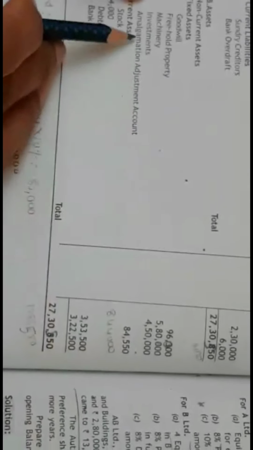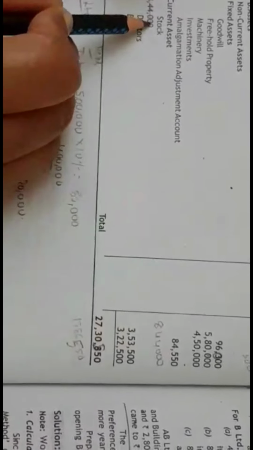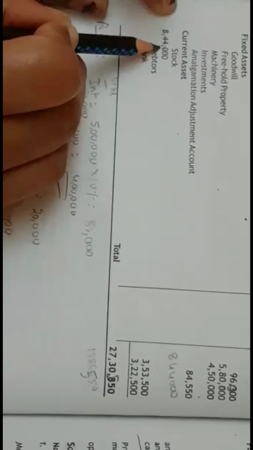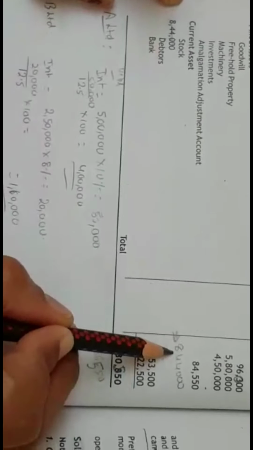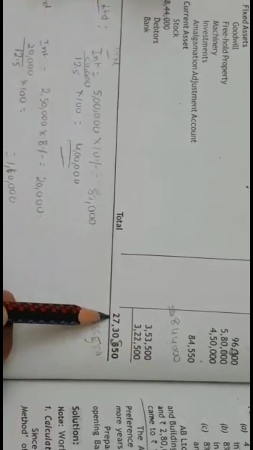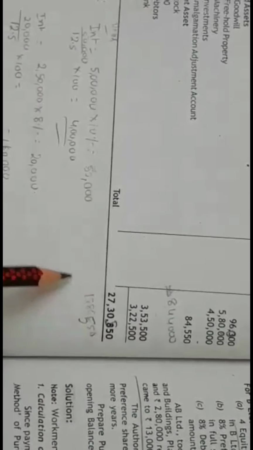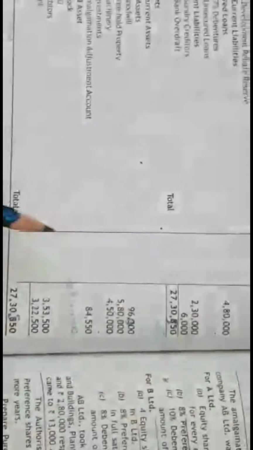So goodwill is rupees 96,000. Then you have machinery, investments, amalgamation adjustment account. Then stock. So stock, there was a printing mistake. So stock is given here. So this has to come here, 8,44,000. Debtors and also bank balance. Total balance sheet will be 27,30,550. So this is all regarding the 24th problem.